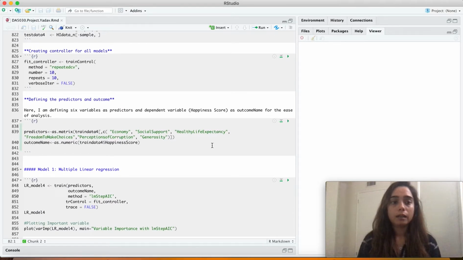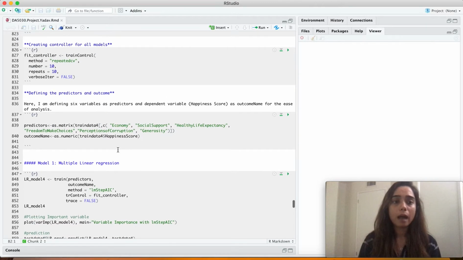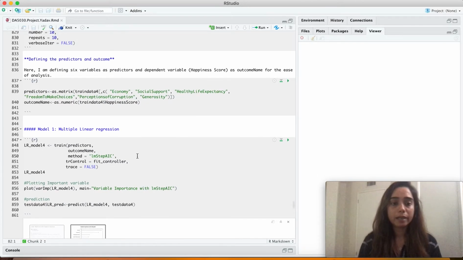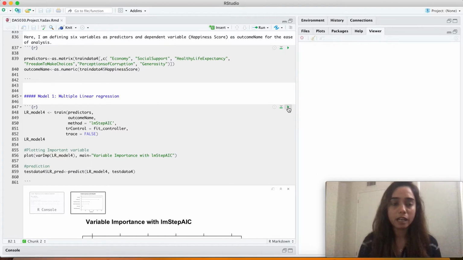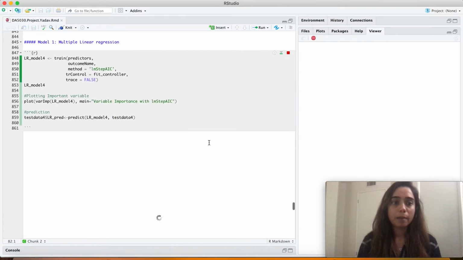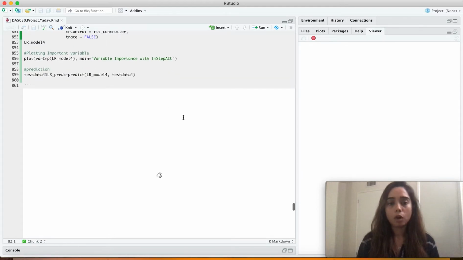Then I set the controller and did some tuning for models like KNN and SVM. Here is my multiple linear regression model, and I also plotted the important variables for the model assessment, and predicted the trained model on the test dataset, for the final model comparison.